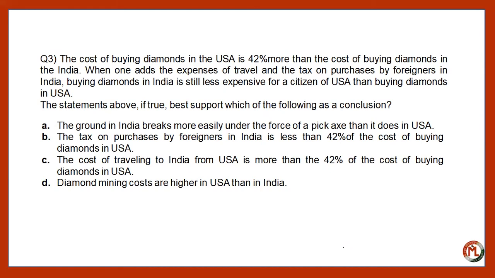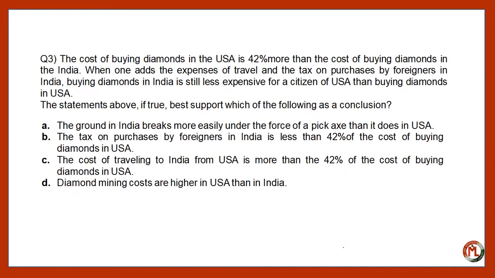Option A is incorrect because this is only a plausible explanation for the lower cost of diamonds in India, right? But there can be many more such options. And choice C is incorrect because if the transportation cost is more than 42%, then the diamonds will be more expensive in India for a person who is traveling from the USA, right?